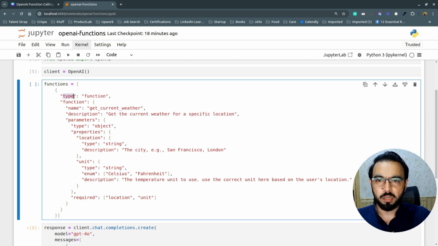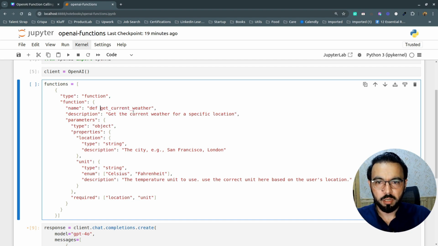So here I'm defining the type as function, then I'm defining the actual function, which is a dictionary. Here we don't define the functions as Python functions with the def keyword. Functions are defined by using different parameters, and then we are feeding those parameters to the GPT model, and the GPT model will automatically call the function based on which parameters you are passing. So here I'm naming this function get current weather, and then I'm giving a description: get the current weather for a specific location. Then I'm defining the parameters for the function.